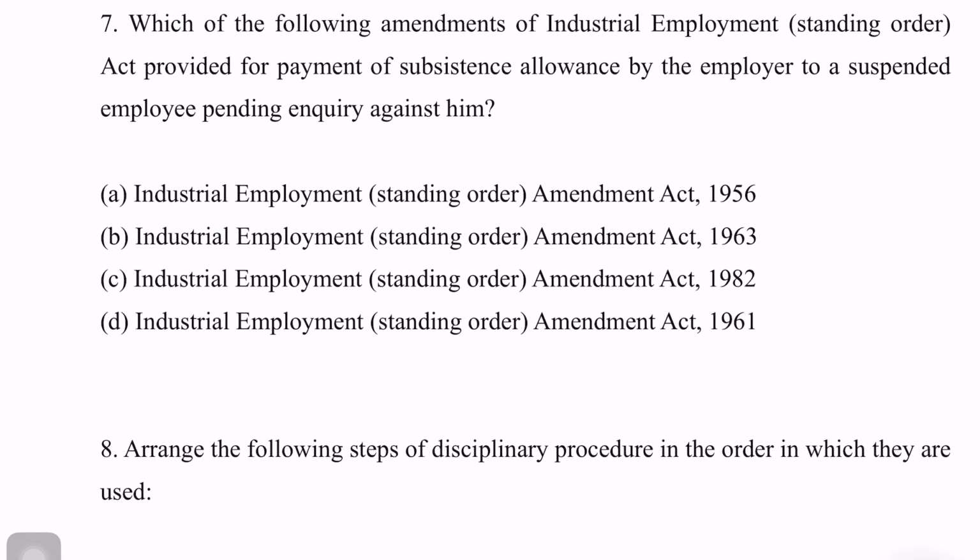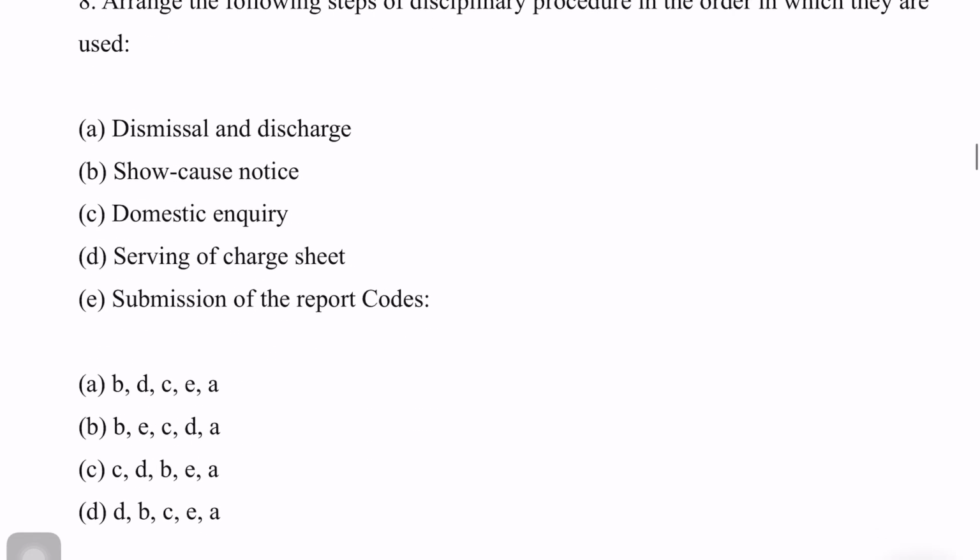Which of the following amendments of the Industrial Employment Standing Order Act provided for payment of subsistence allowance by the employer to a suspended employee pending inquiry against him? The answer to this is Industrial Employment Standing Order Amendment that was done in 1982.